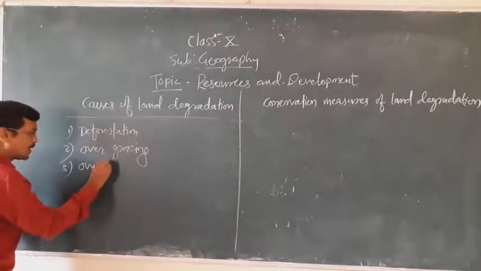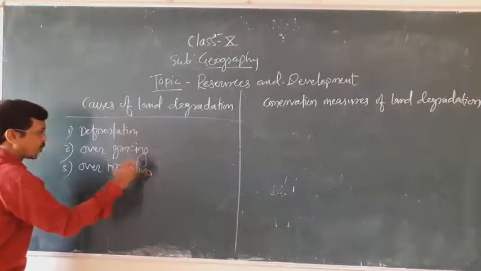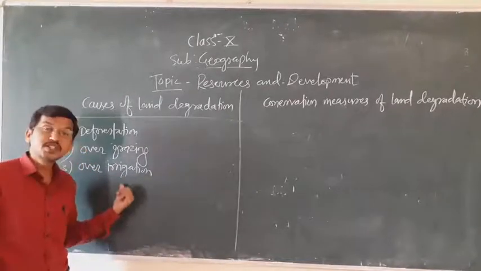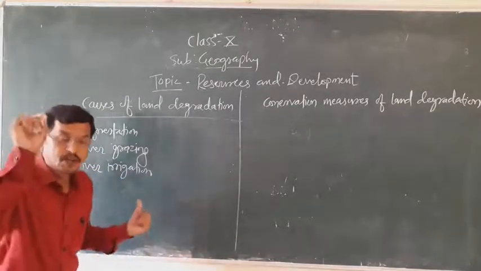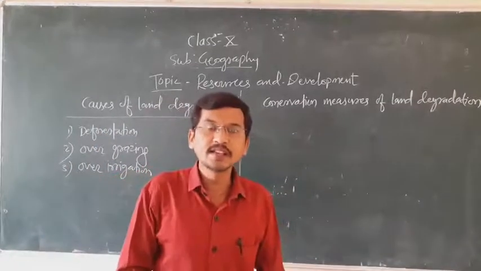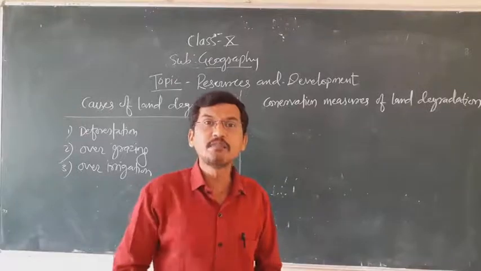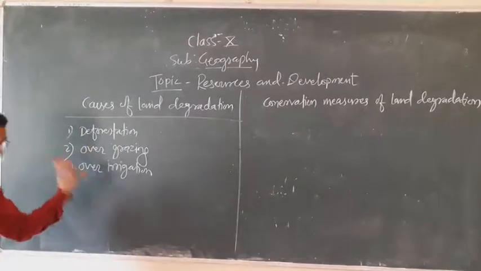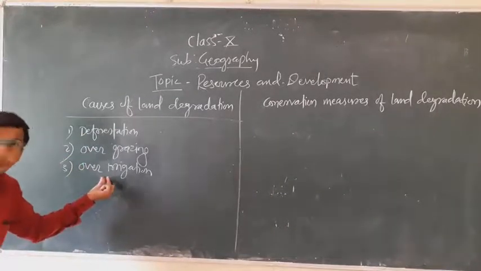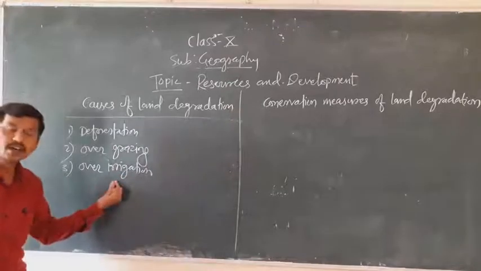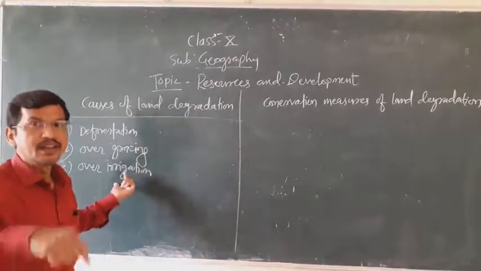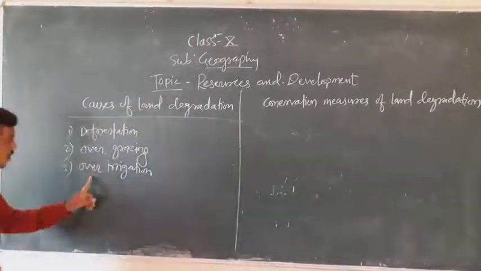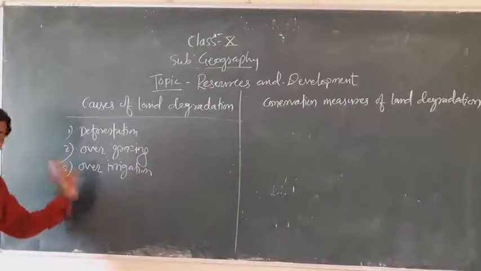Third, over-irrigation. Over-irrigation is also a great problem in India, especially in Punjab, Haryana and Western UP, where the green revolution took place and many farmers have set up pumps and tube wells in their farms. Therefore, they irrigate their fields with high amounts of water, and this continuous water in the farm leads to soil erosion and finally it becomes degraded land. Therefore, we have to make proper planning to control over-irrigation.